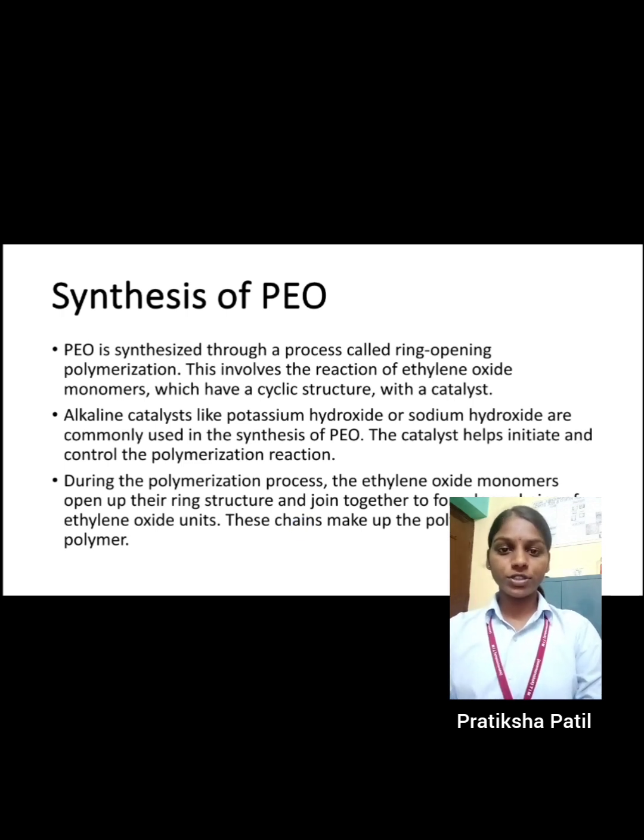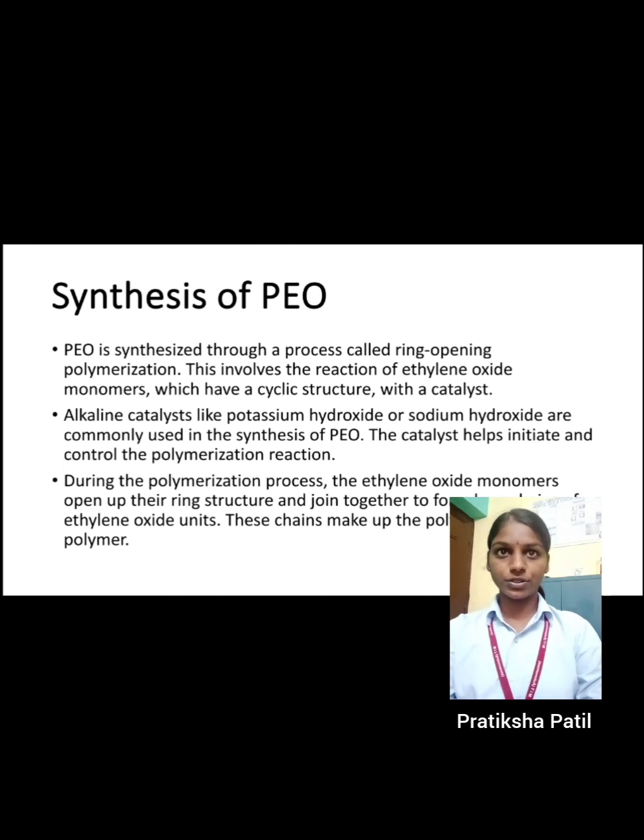Next is the synthesis of polyethylene oxide. Very first, polyethylene oxide is synthesized through a process called ring opening polymerization. In this process, it involves a reaction of ethylene oxide monomer, which is present in a cyclic structure, reacting with a catalyst. The catalyst used in this reaction is an alkaline catalyst, and the most commonly used catalysts are